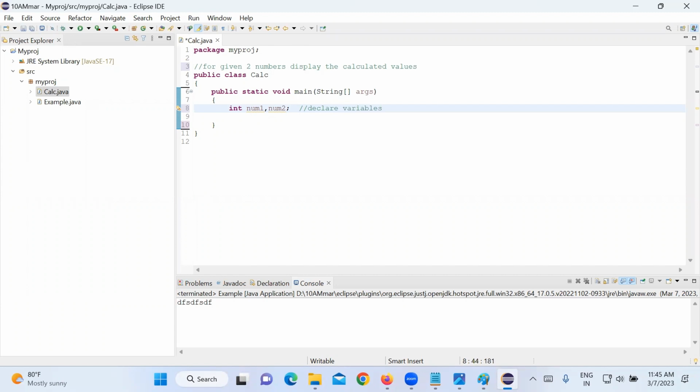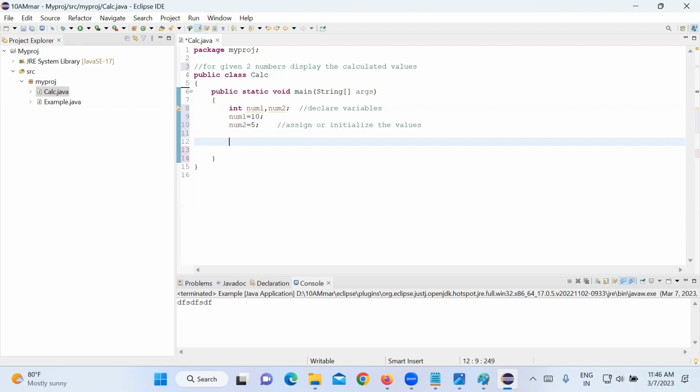Now can I assign some value, like num1 equal to 10, and num2 equal to some number 5? So what are we trying to do here? Assigning, or initialize the value. Any terminology, assign the value or initialize the value, whatever.